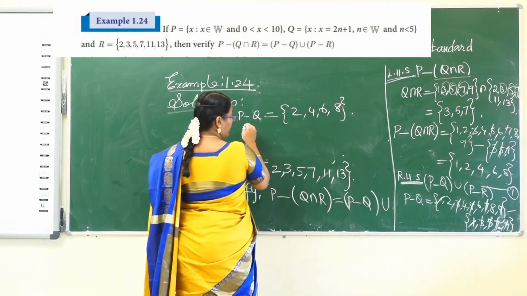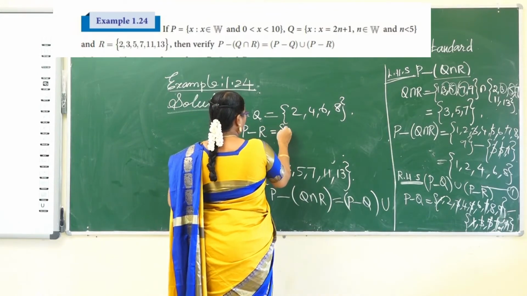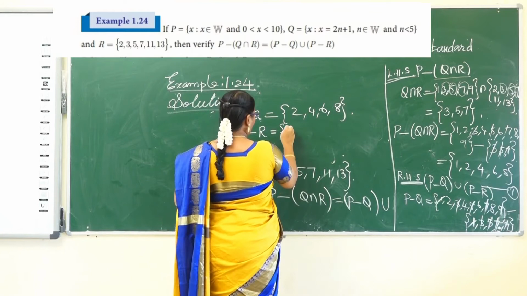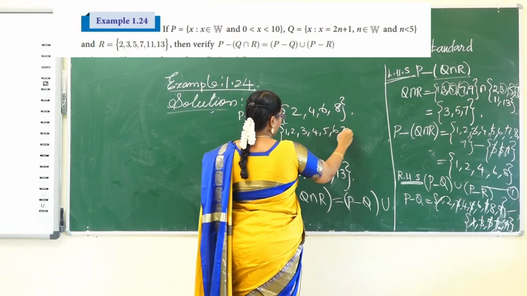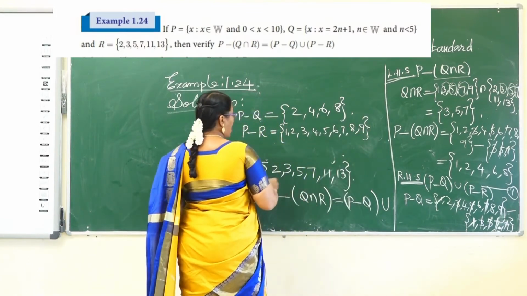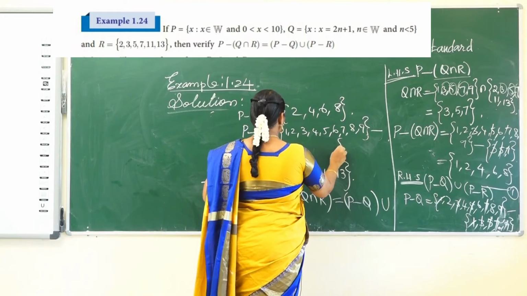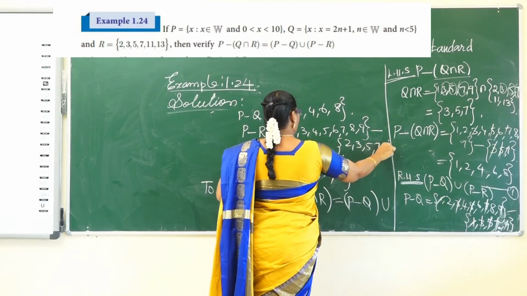Next I find P difference R. The elements of set P are 1, 2, 3, 4, 5, 6, 7, 8 and 9, and set R is 2, 3, 5, 7, 11, 13.